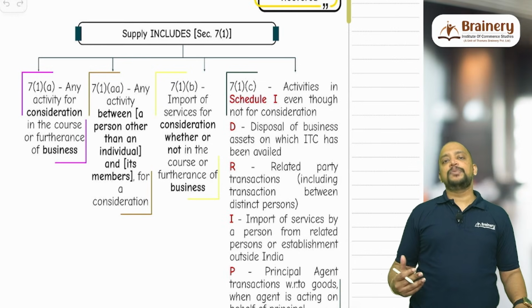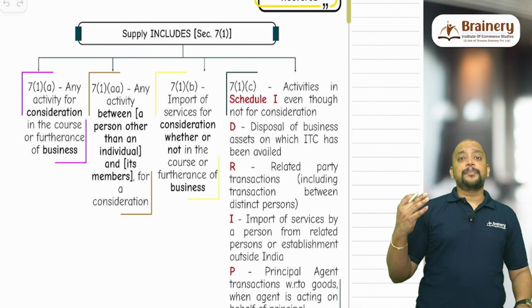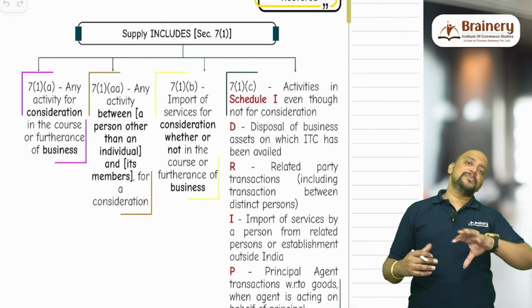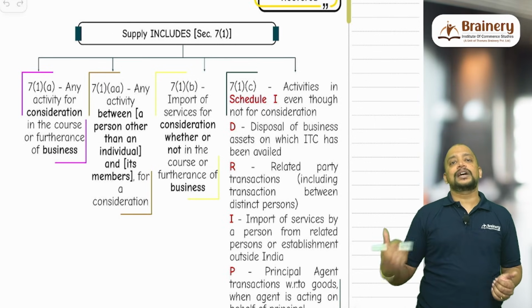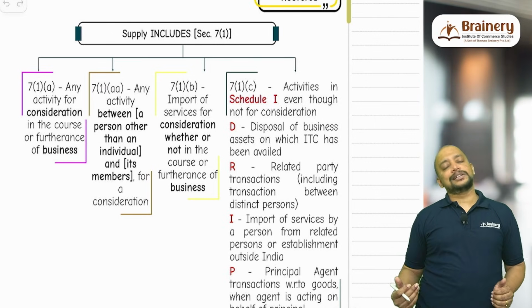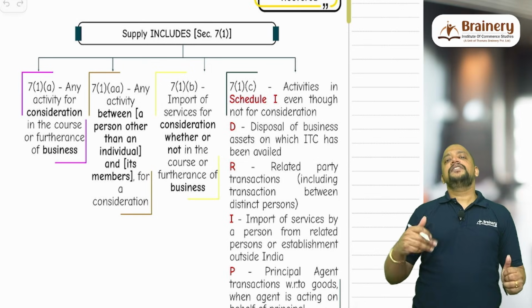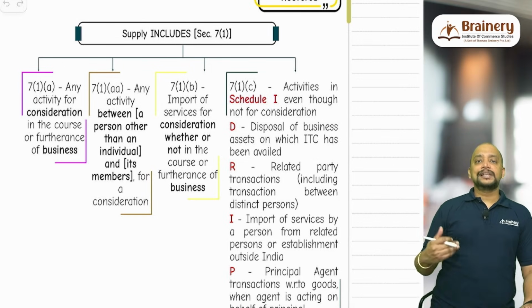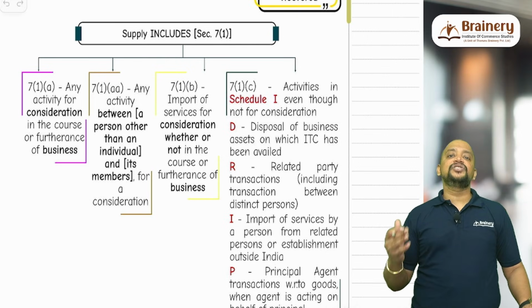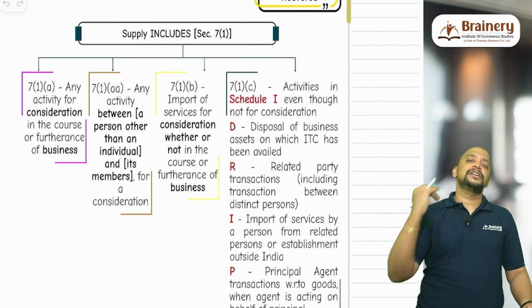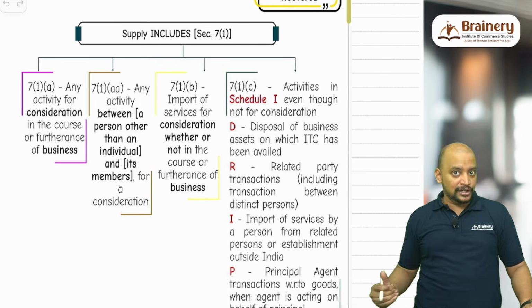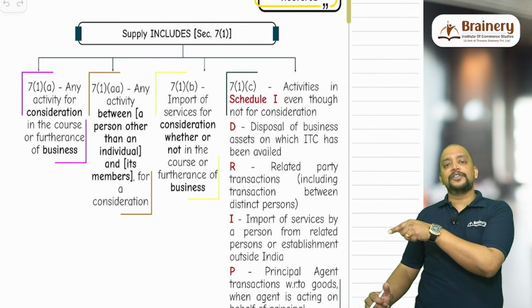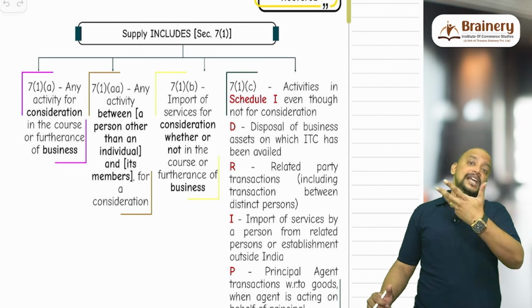But how will the GST be payable? Suppose it is a capital asset. A business asset can be either a current asset or a non-current asset. Suppose it is a non-current asset, that is a fixed asset. Then we need to take Section 18(6). 18(6) talks about sale of capital goods on which ITC is availed: the GST payable will be ITC availed minus 5% for every quarter or part thereof from the date of purchase till the date of sale, or GST on the sale value of such goods.